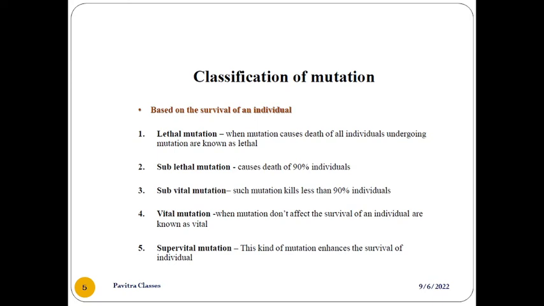Next is the vital mutation. When mutation does not affect the survival of any individual, it is called vital. Supervital mutation means this kind of mutation enhances the survival of the individual. Supervital gives the power to that cell or organism with the mutation, that is the supervital capacity. So these are the 5 classifications based on the survival of individuals: lethal, sublethal, vital, subvital and supervital.